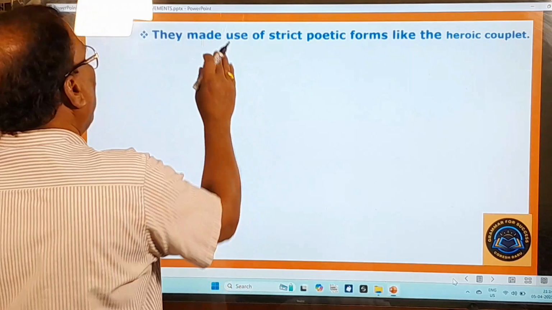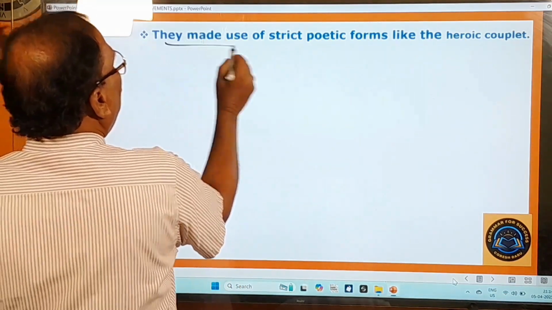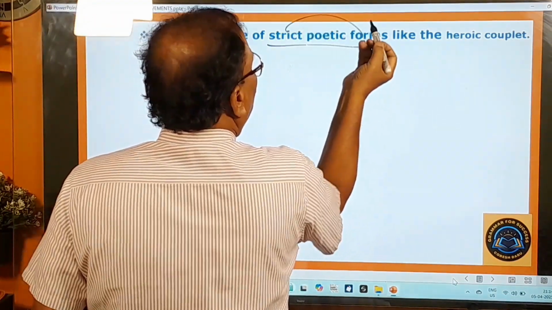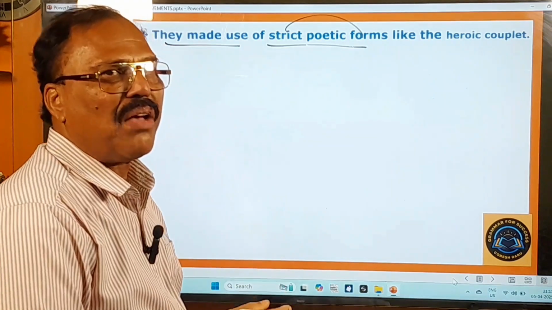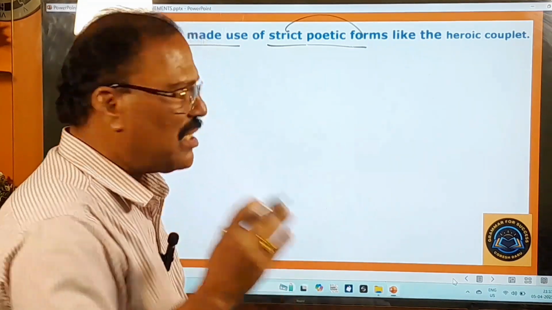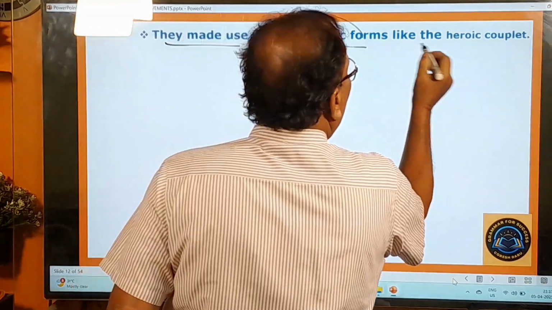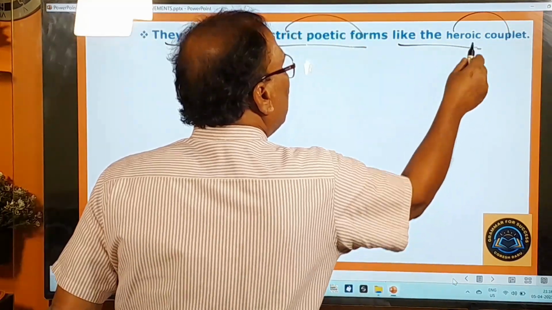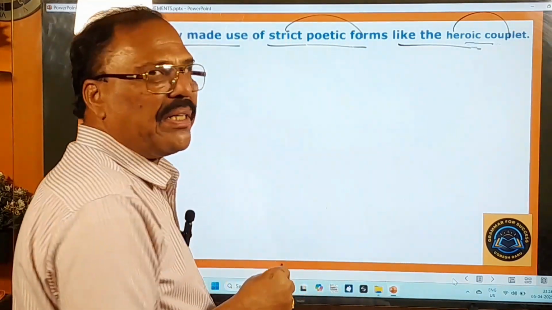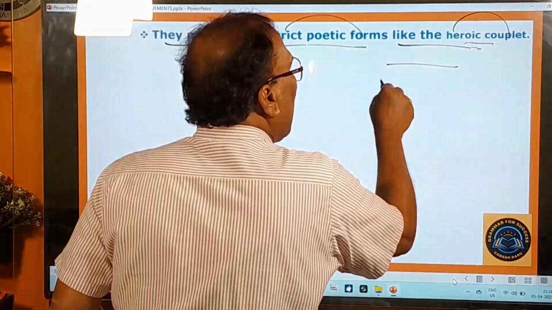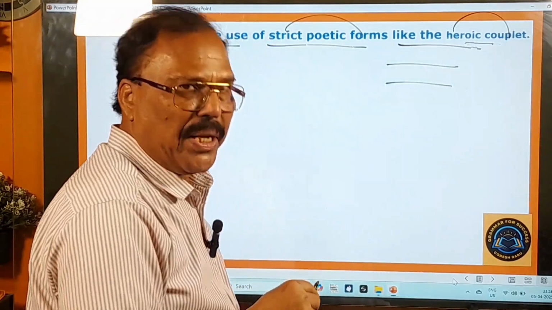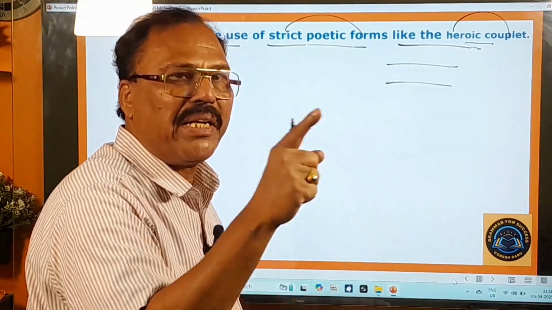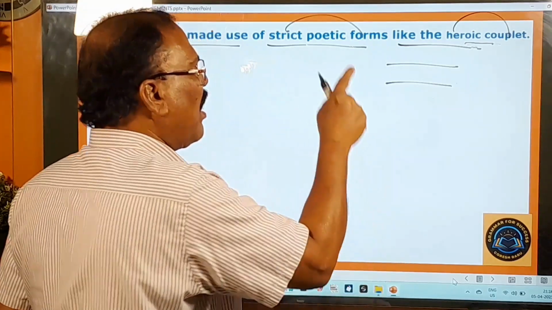So another important point about this movement is they made use of strict poetic forms. Strict poetic forms means they made use of the poetic forms very strictly. That's the first point. One example is given, the heroic couplet. What is this heroic couplet? A heroic couplet is nothing but a two-line iambic pentameter poem.